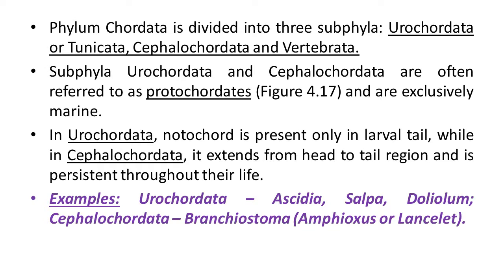According to the characteristics of these organisms, they are classified into 3 subphyla: Urochordata or Tunicata, Cephalochordata and Vertebrata.